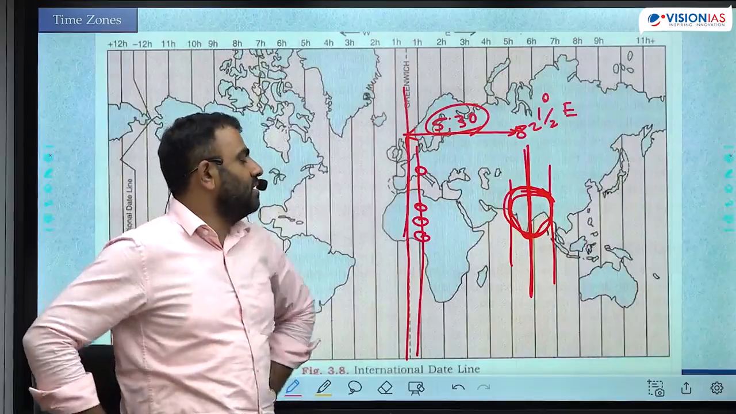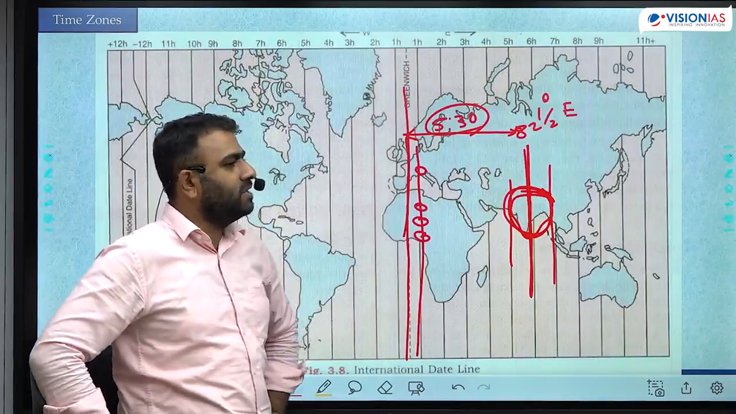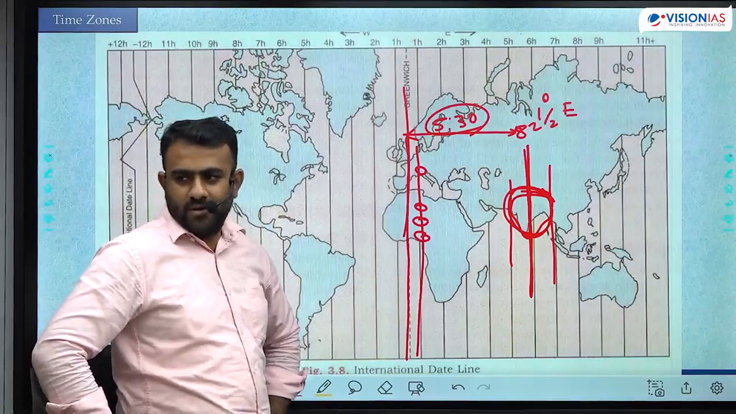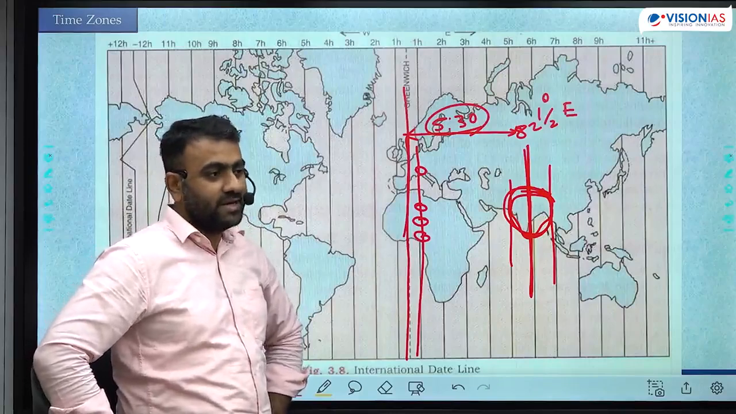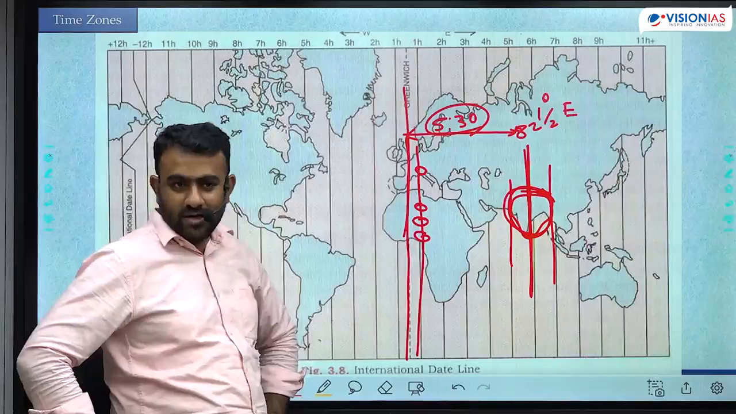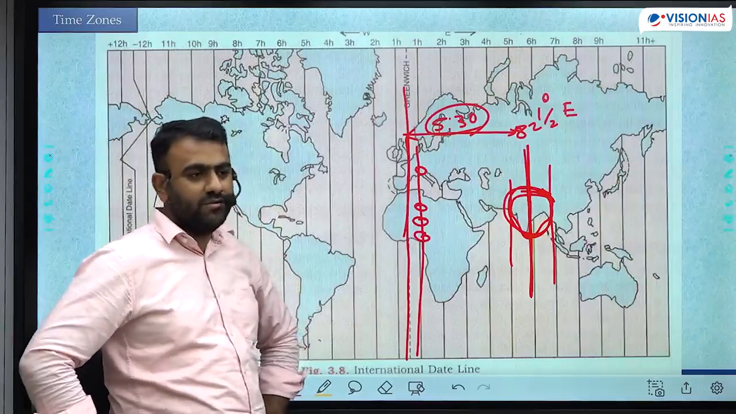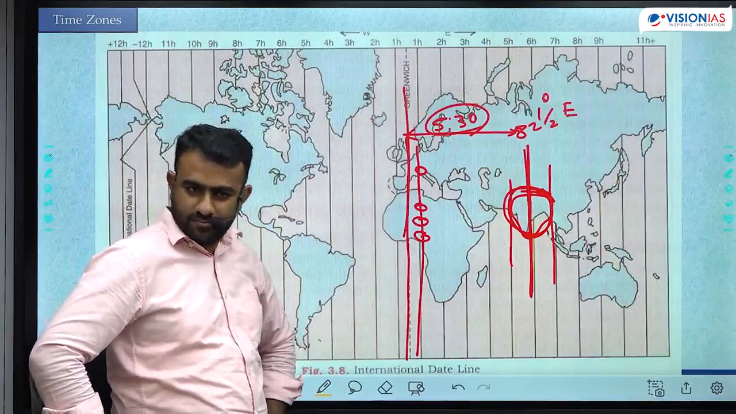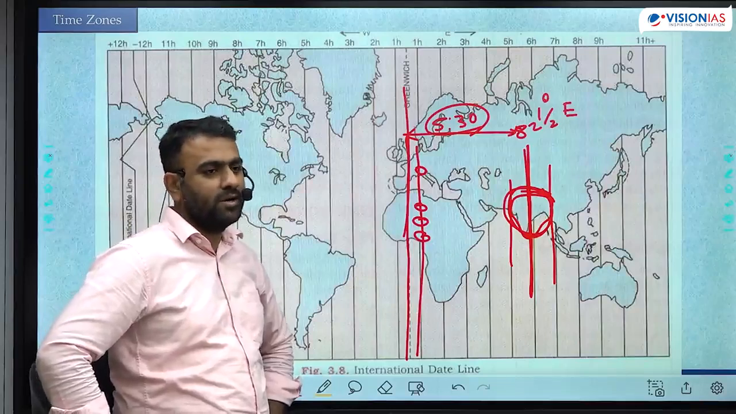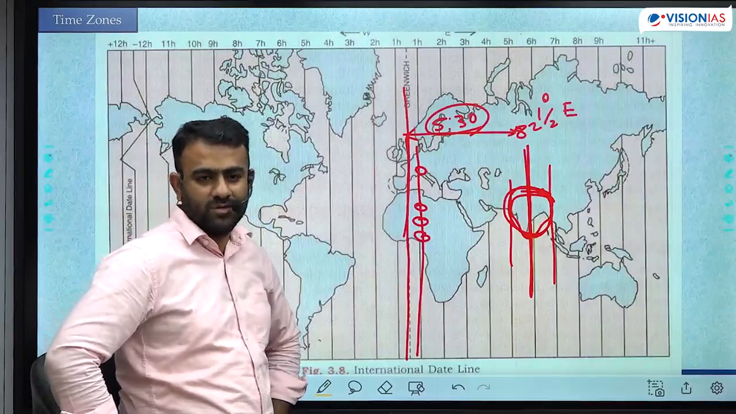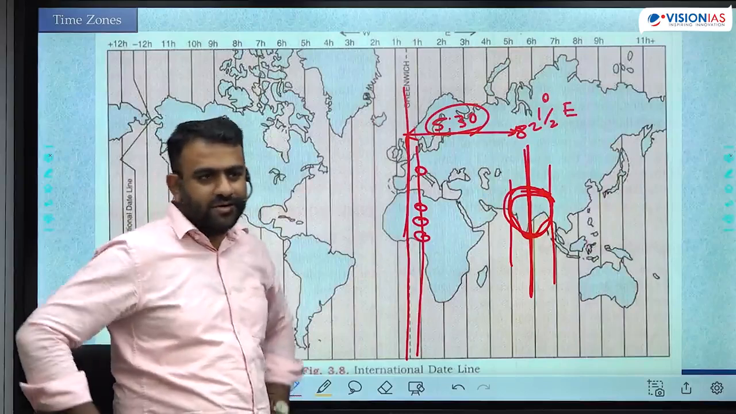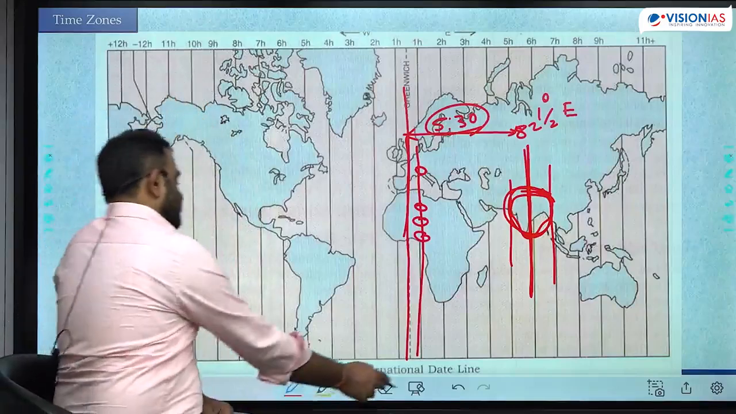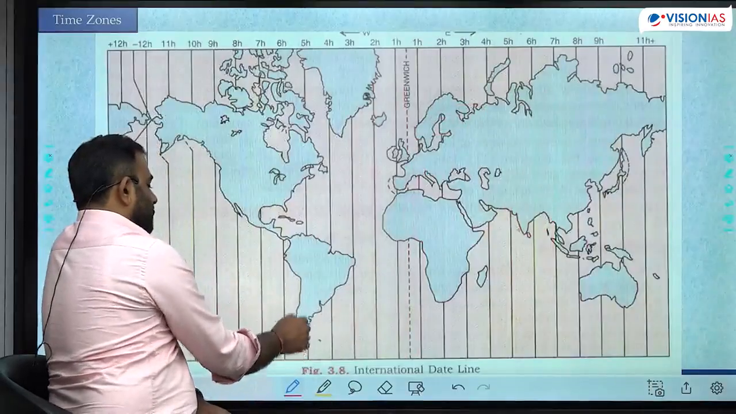A country with greater latitudinal extent or greater longitudinal extent. Among these two, there are 2 countries. One with the greater latitudinal extent, another with the greater longitudinal extent. Which one follows multiple time zones? Longitudinal extent. What do you mean by longitudinal extent? The difference between the easternmost and westernmost longitude is longitudinal extent. The difference between the northern and southernmost latitude is latitudinal extent. If a country has greater latitudinal extent with least longitudinal extent, उससे कोई फायदा नहीं है.